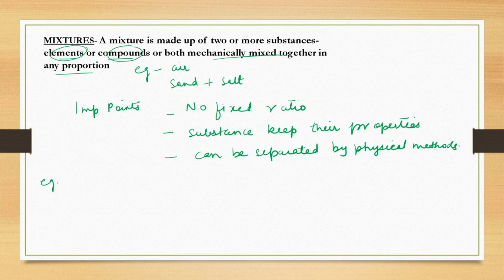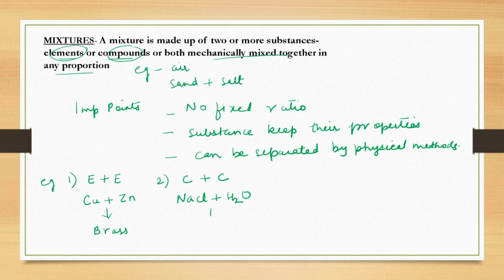We'll see 3 examples. One combination of mixture can be an element-element mixture. For the element-element mixture, we see the example of copper and zinc. These are 2 elements which, when mechanically mixed together, form an alloy, that is brass. The second mixture combination can be a compound mixture. We can take the example of sodium chloride mixed with water. Both are compounds, and when sodium chloride is dissolved in water, we get a salt solution. So this can be the second example where we have a combination of compounds.